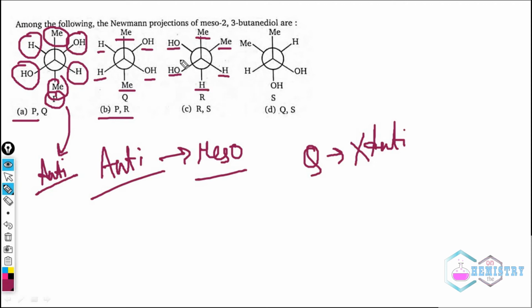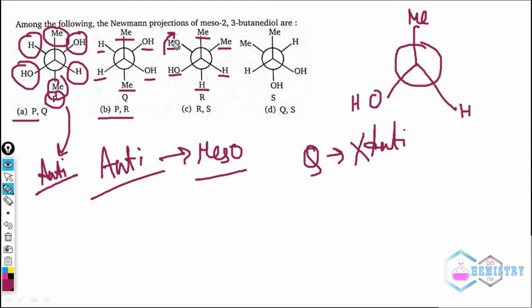The forward bond will be like this, and the behind bond, this OH will go into this position, this Me will come into this position, and this hydrogen will go to this position. So this is clearly an anti-structure. So we can say that R is anti.